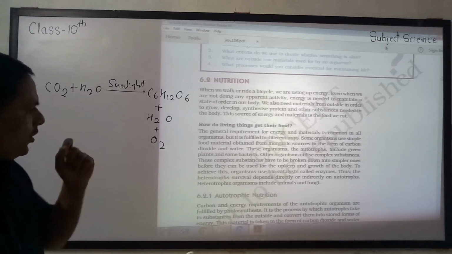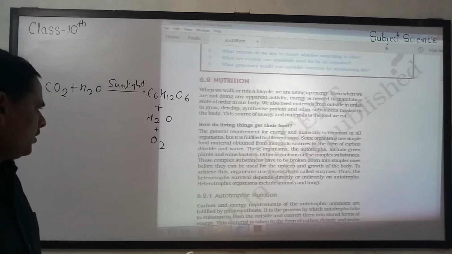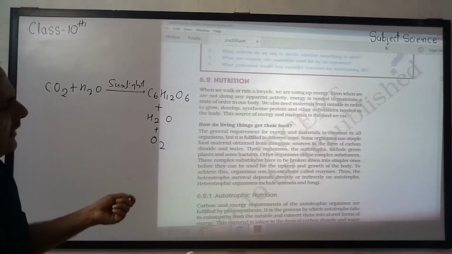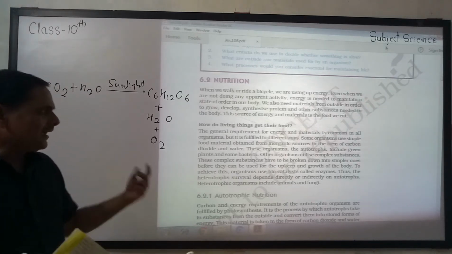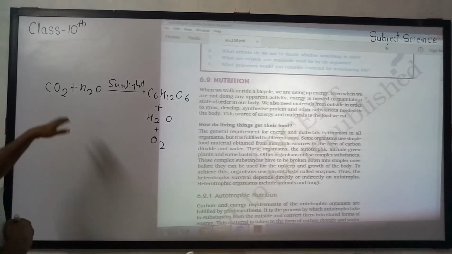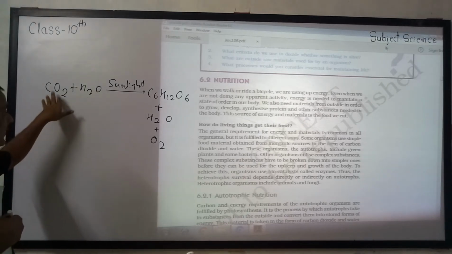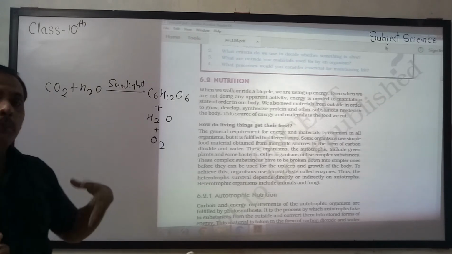Thus, the heterotrophs' survival depends directly or indirectly on autotrophs. Heterotrophic organisms include animals and fungi, right? मतलब बाकी के लोग क्या करते हैं? वो जो फूड खुद बनाते हैं नेचुरल रिसोर्स का यूज करके. Here carbon dioxide, water, sunlight और chlorophyll are part of nature, right? They prepare their own food.